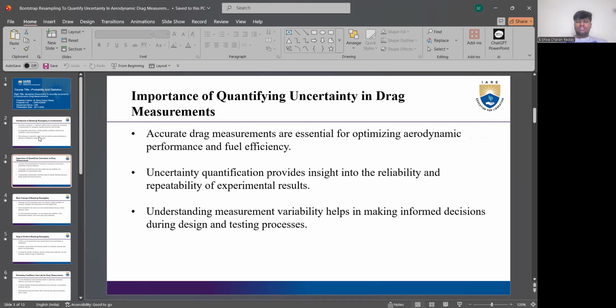So these drag measurements must be accurate. Accurate drag measurements are essential for optimizing aerodynamic performance and fuel efficiency.